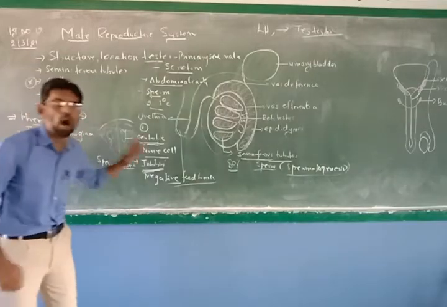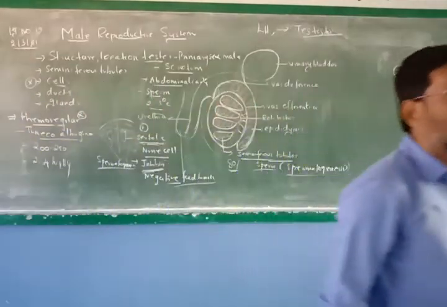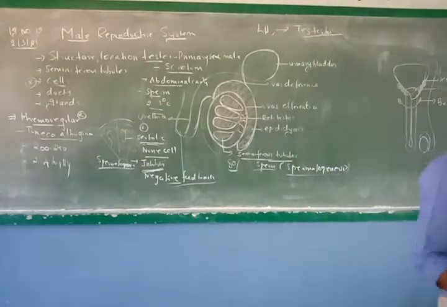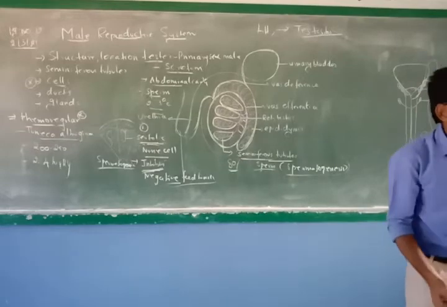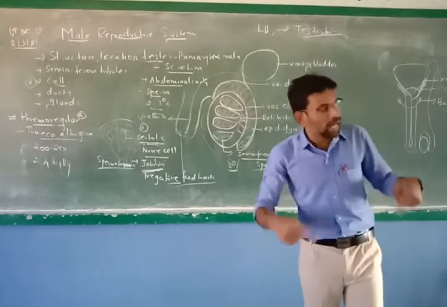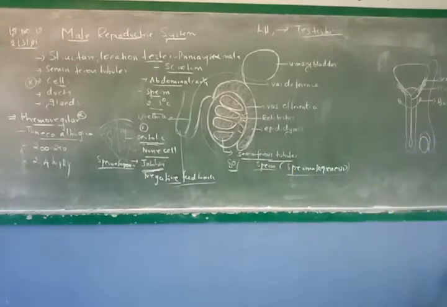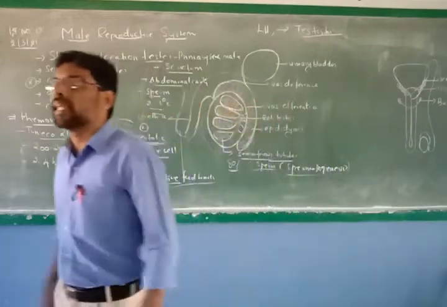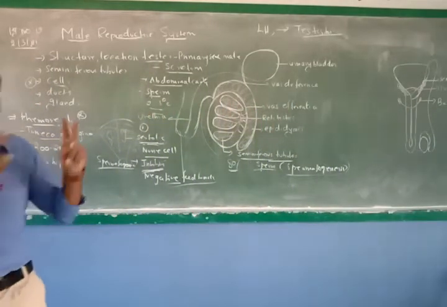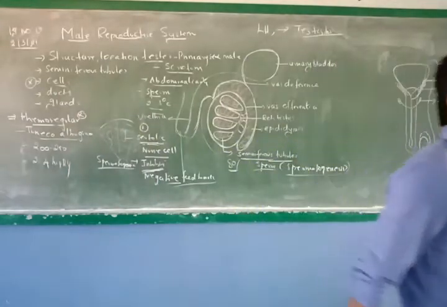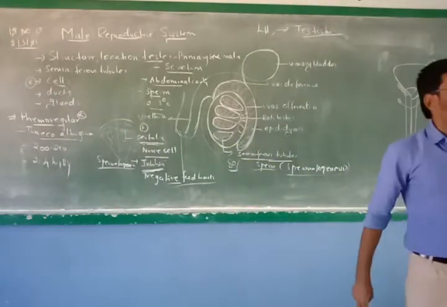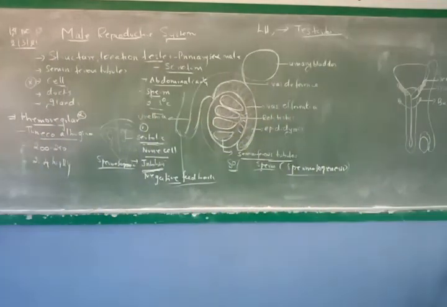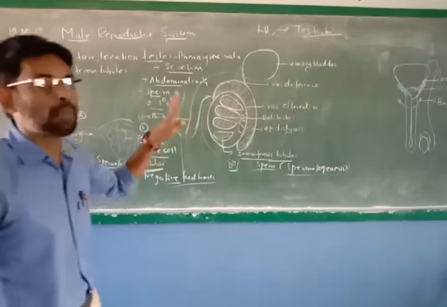Spermatogonia. A male is born with spermatogonia in the testis, and after puberty the spermatogonia will undergo spermatogenesis and divide by mitotic division, then primary spermatocyte, then again it undergoes meiotic division to form two equal haploid secondary spermatocytes, then meiotic division 2, and each secondary spermatocyte produces 4 haploid spermatids. Then it undergoes spermiogenesis to form 4 haploid spermatozoa.